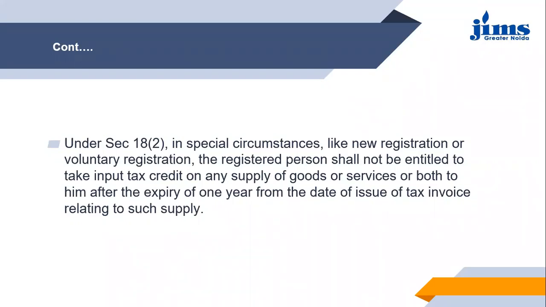So in this situation, the financial year will not be considered, but they will be considered as per the date of issue of invoice. So 1 year from the date of issue of invoice will be considered as the time limit for the new registration or the voluntary registration for the registered persons. So I hope all these points are clear with you all.